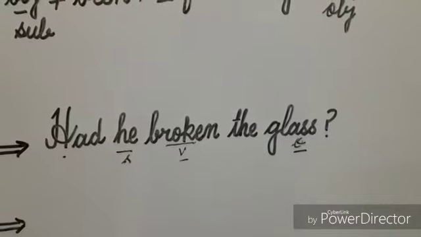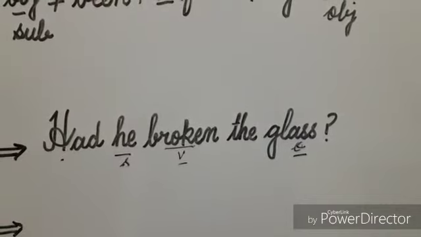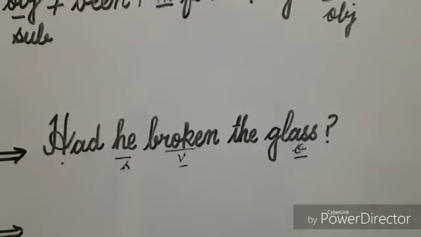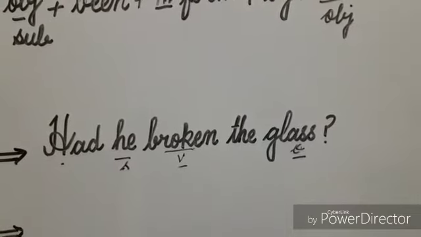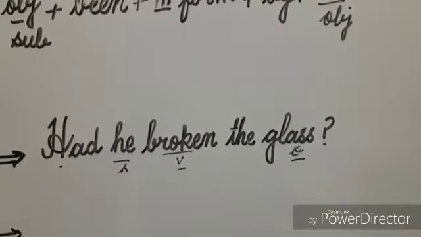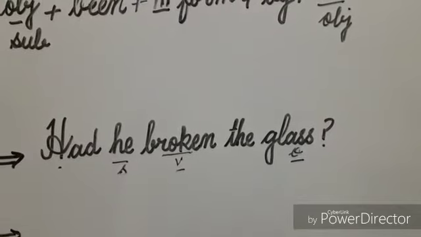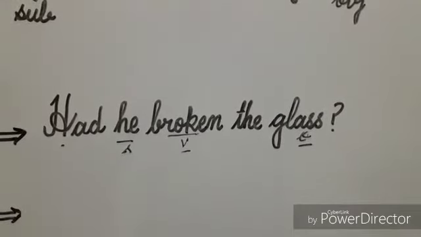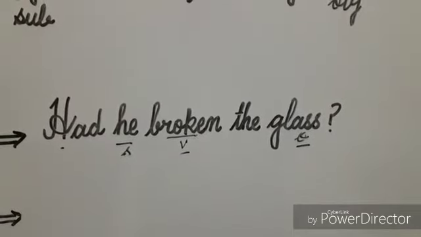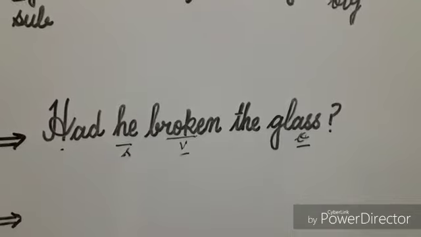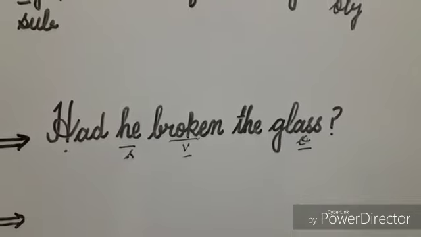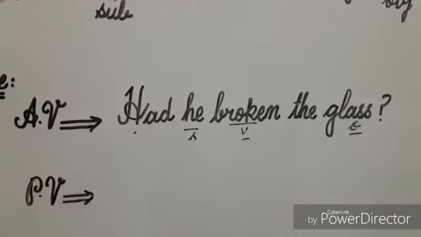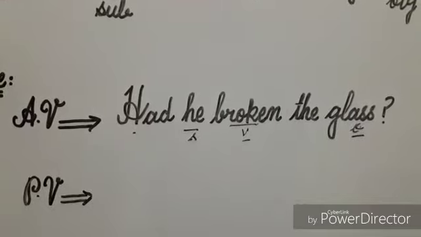In this sentence, the word broken is the verb because it is showing action, and its subject is he because he is doing the work of breaking, and glass is the object because the work of breaking is being done on it. You can see that in this sentence, the verb is in active voice because its subject does something. So it's an active voice sentence, and now I'll change it into passive voice.